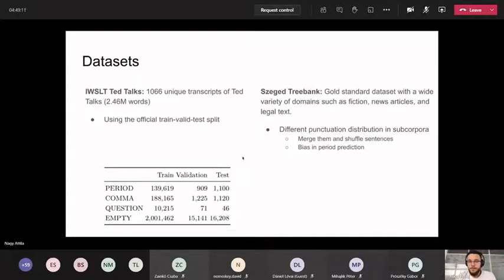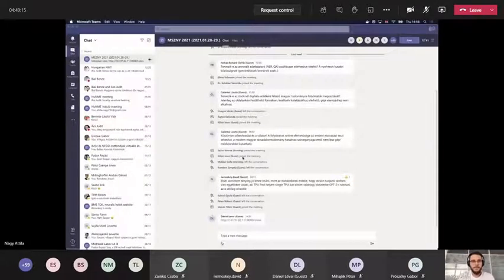For Hungarian, we are using the Szeged Treebank dataset, which is a gold standard. Oops, it's happening again.